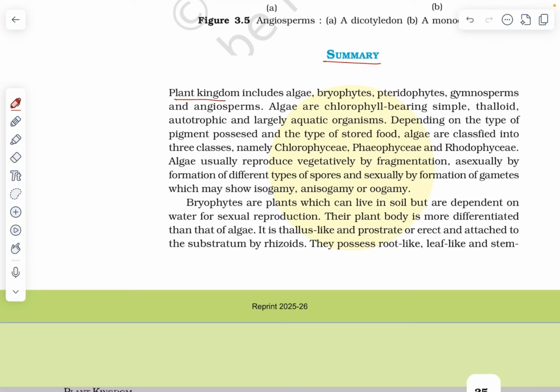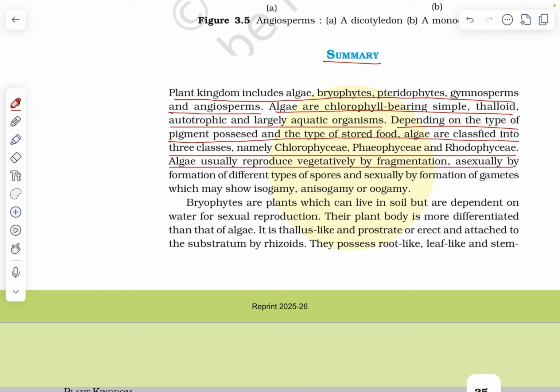Summary. Plant kingdom includes algae, bryophytes, pteridophytes, gymnosperms and angiosperms. Algae are chlorophyll-bearing, simple, thalloid, autotrophic and largely aquatic organisms. Depending on the type of pigment possessed and the type of stored food, algae are classified into 3 classes, namely Chlorophyceae, Phaeophyceae and Rhodophyceae. Algae usually reproduce vegetatively by fragmentation, asexually by formation of different types of spores, and sexually by formation of gametes, which may show isogamy, anisogamy, or oogamy.